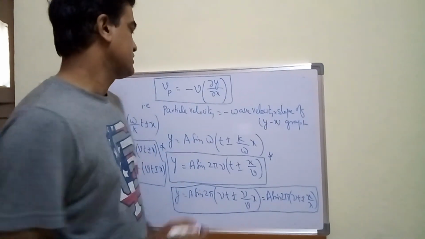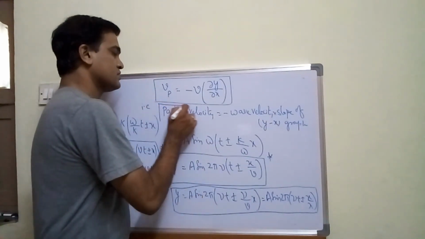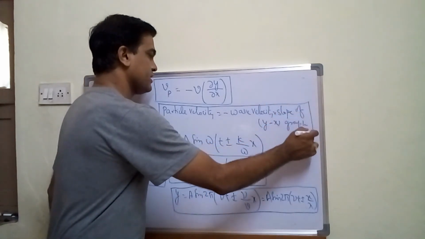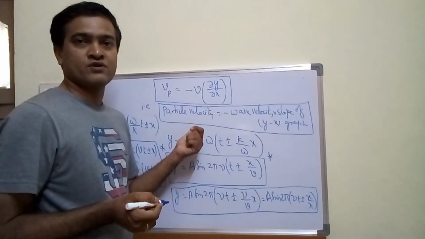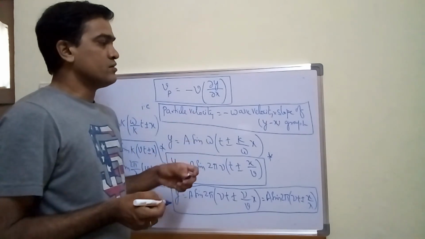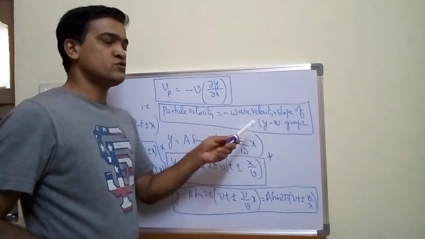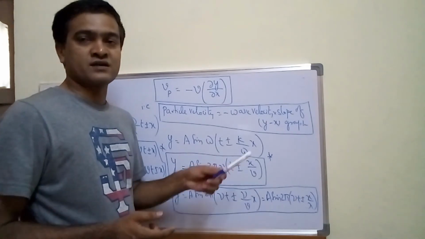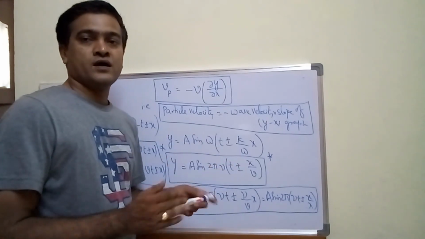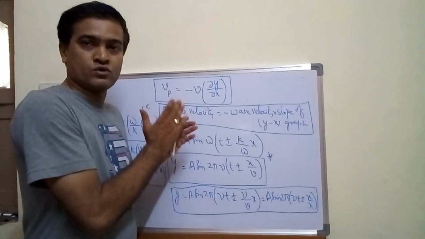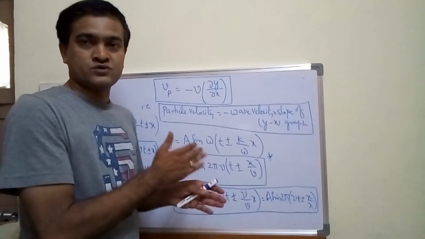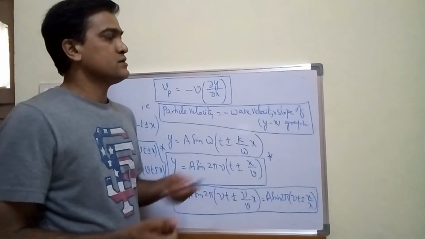This is the same formula that I have written; in words, particle velocity is equal to minus wave velocity into slope of Yx graph. So till here, I hope you note down all the formulas so that it will be easy, right?